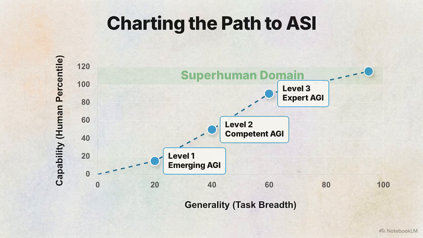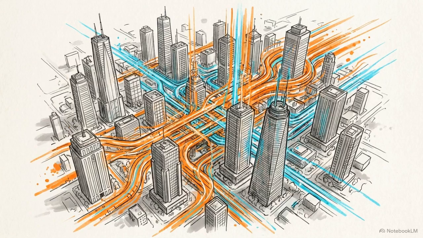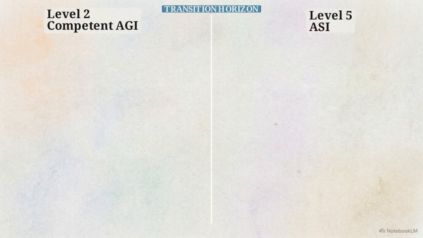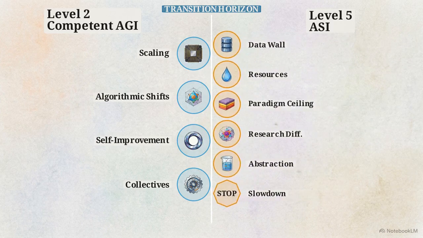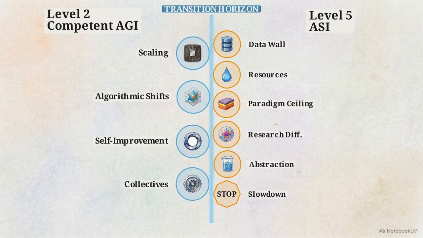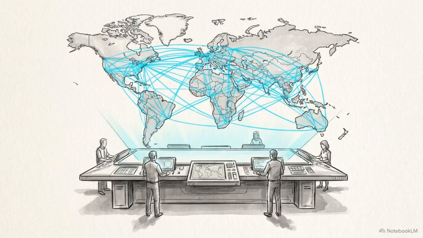The theoretical endpoint of this taxonomy lies in the extreme upper right. Level 5, Artificial Superintelligence. Level 5 describes a system that outperforms large, well-coordinated institutions of experts working for a decade across virtually every domain. DeepMind models the transition from Level 2 to Level 5 as a collision. 4 technological pathways push the system forward, while 6 physical bottlenecks push back. Managing the transition between Level 2 and Level 5 requires a global engineering and safety effort across multiple disciplines.